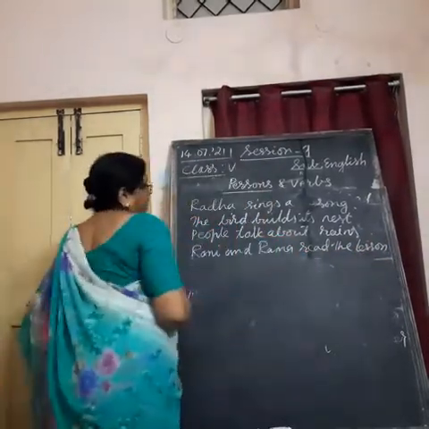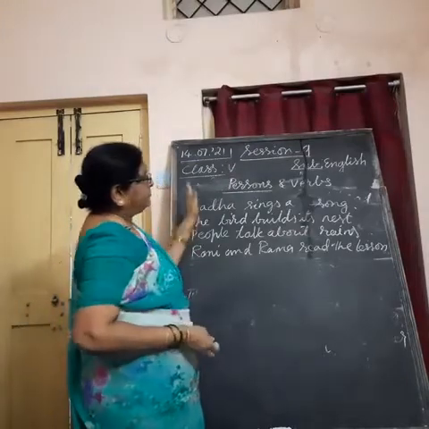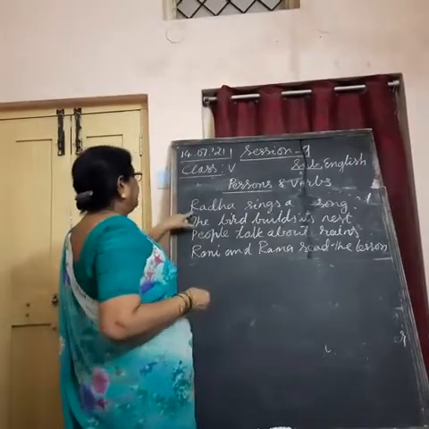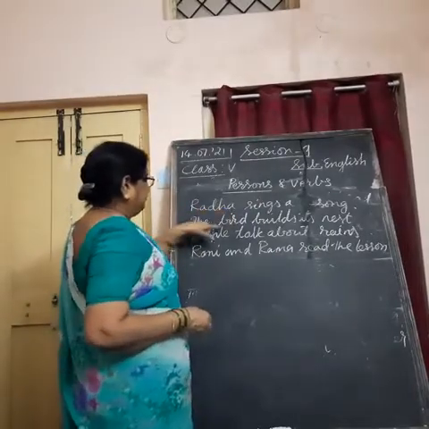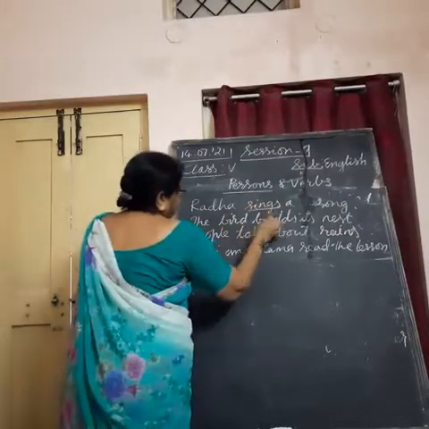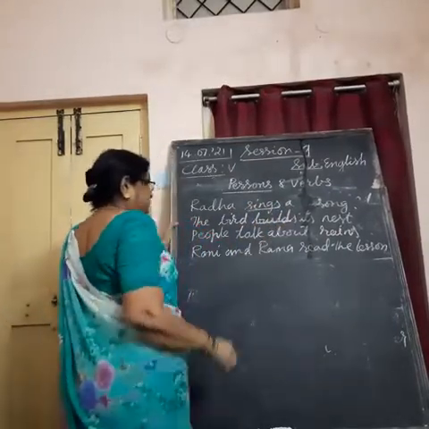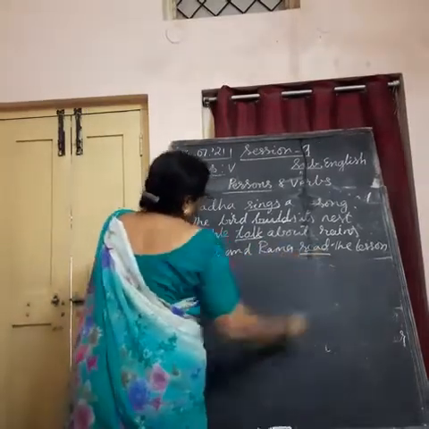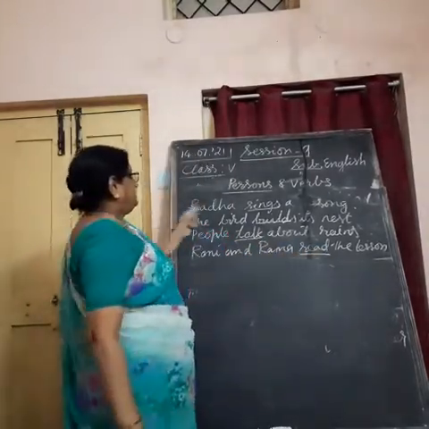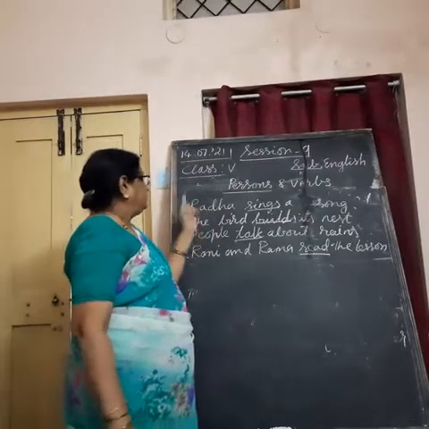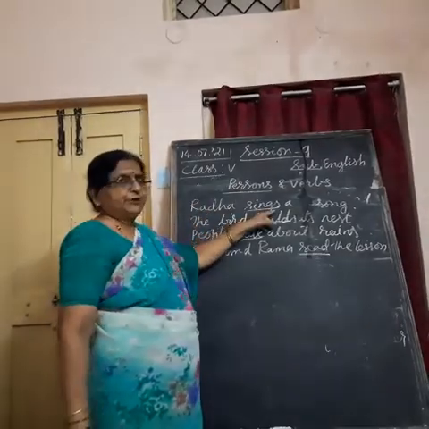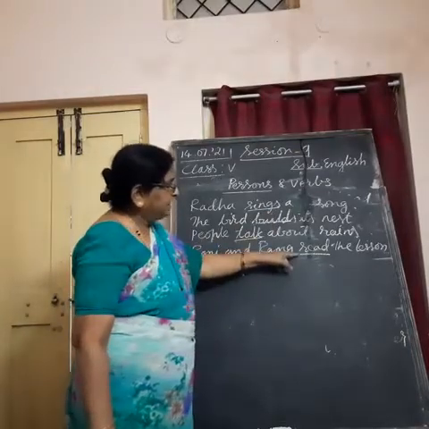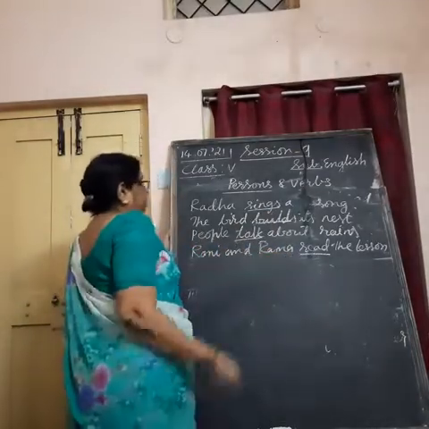In this way, when it is plural form of third person's place or singular, look here, Radha sings a song, bird builds nest, s is added here. Understand? People talk, plural, Rani and Radha read. Here what you observe, when we are using singular form of subject, we are using singular verb. When we are using plural form of subject, we have to use plural verb. How can we make out?